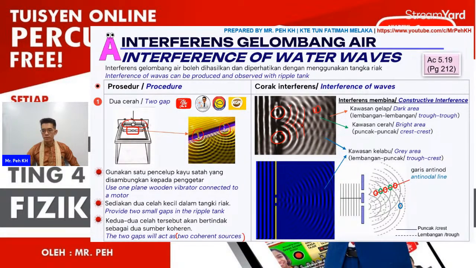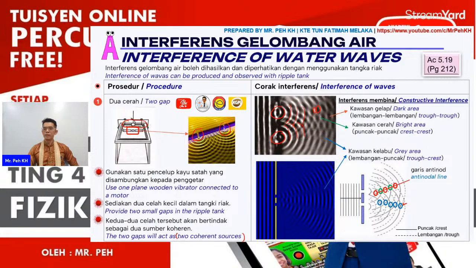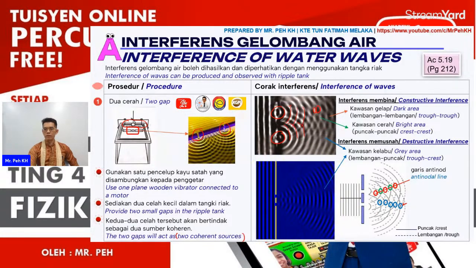This is a point. Besides that, we also have other points where the trough and the crest meet and form the gray area. This we know as the destructive interference area, and when we join the line together, we know it as the nodal line.